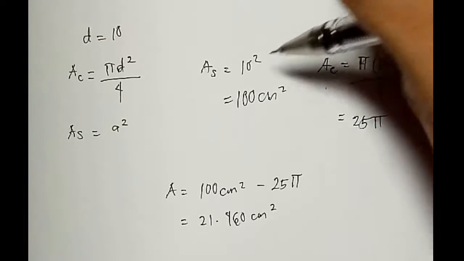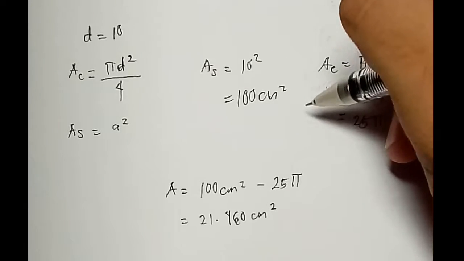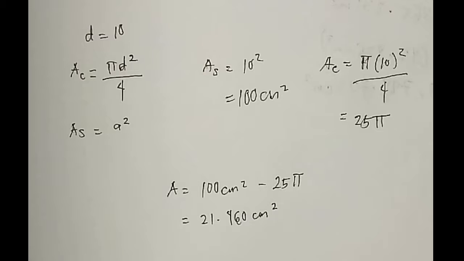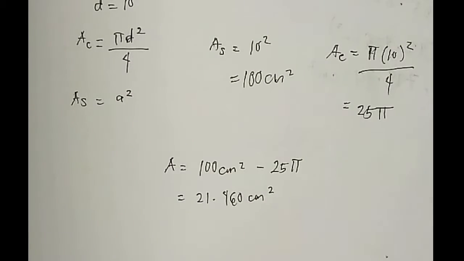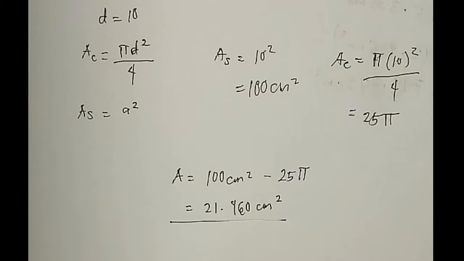First, we have to get the area of the square, which is 10 squared equals 100 square centimeters. And next we have the area of the circle, which is pi times 10 squared over 4 equals 25 pi. Since we need the area of the material wasted, we have to subtract the area of the square from the area of the circle. So we get 21,460 square centimeters.